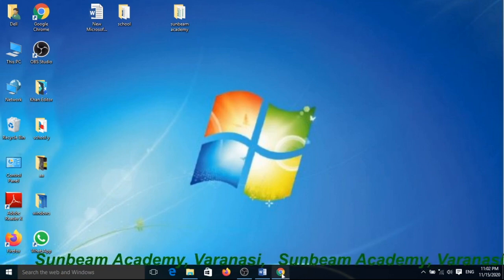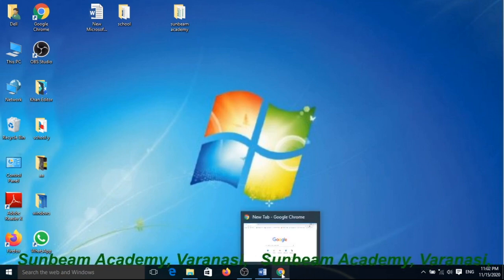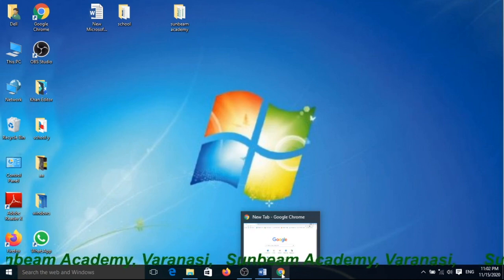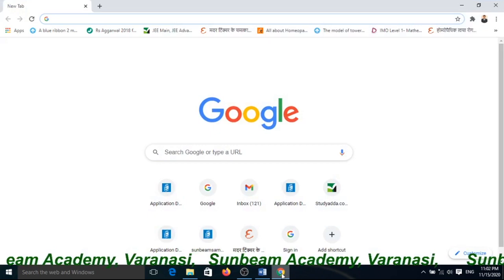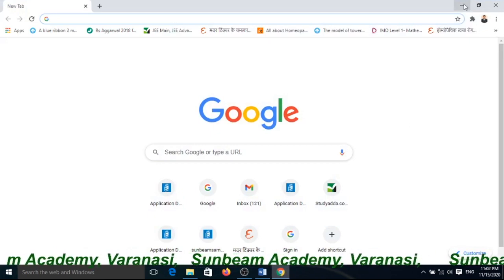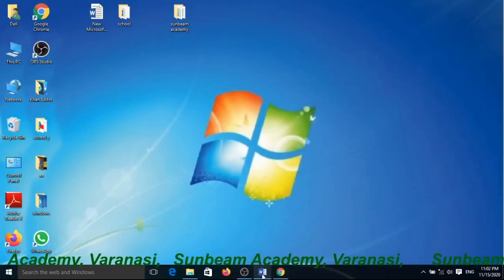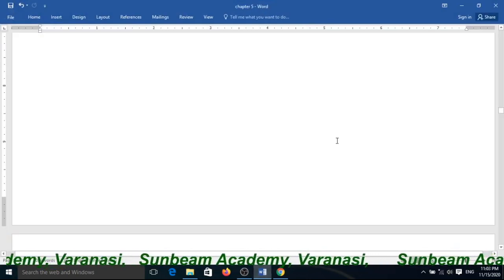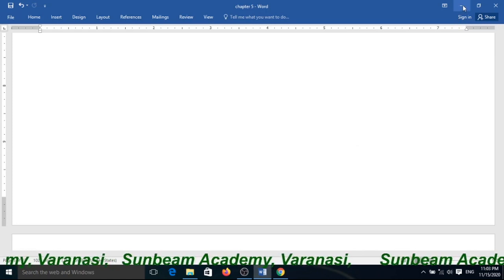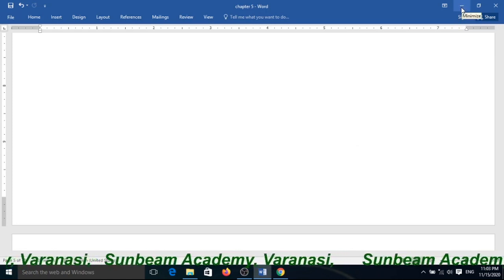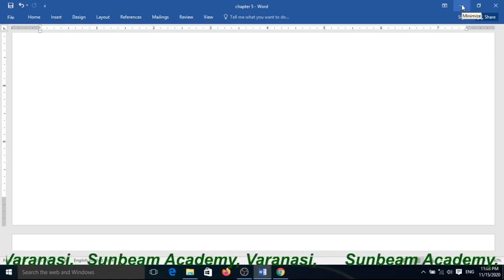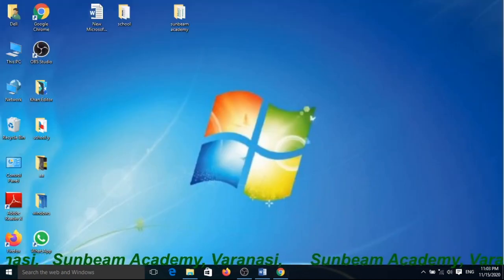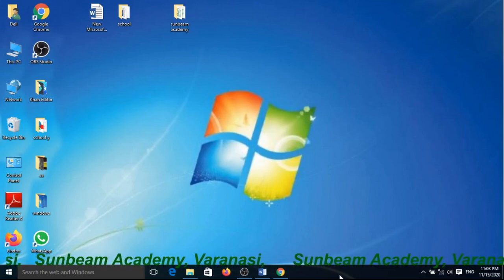Suppose you want to open this Chrome file, program, application, it will open, and now if you want to click on Word documents, it will open. And whenever you click on the minimize button, it will shrink inside the taskbar.